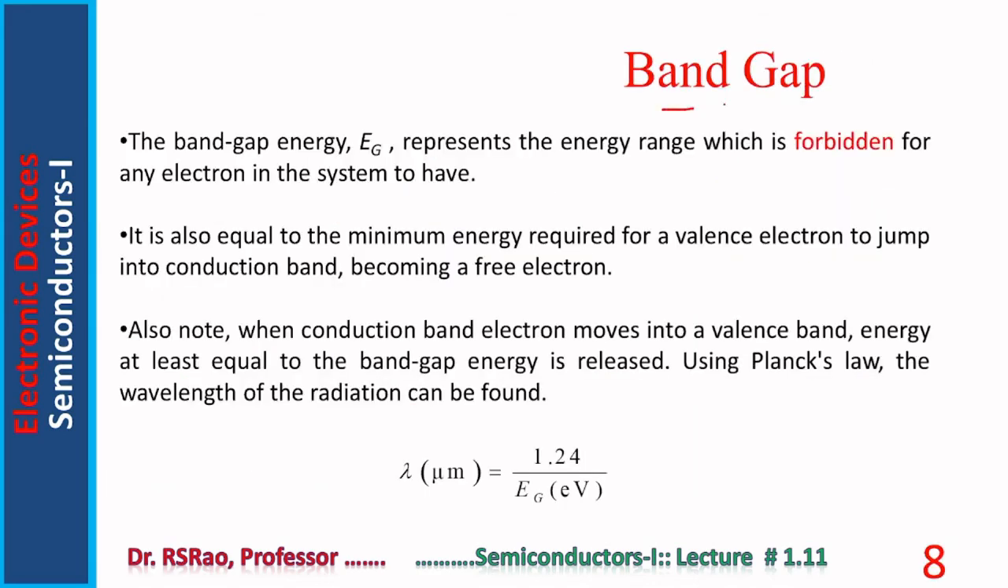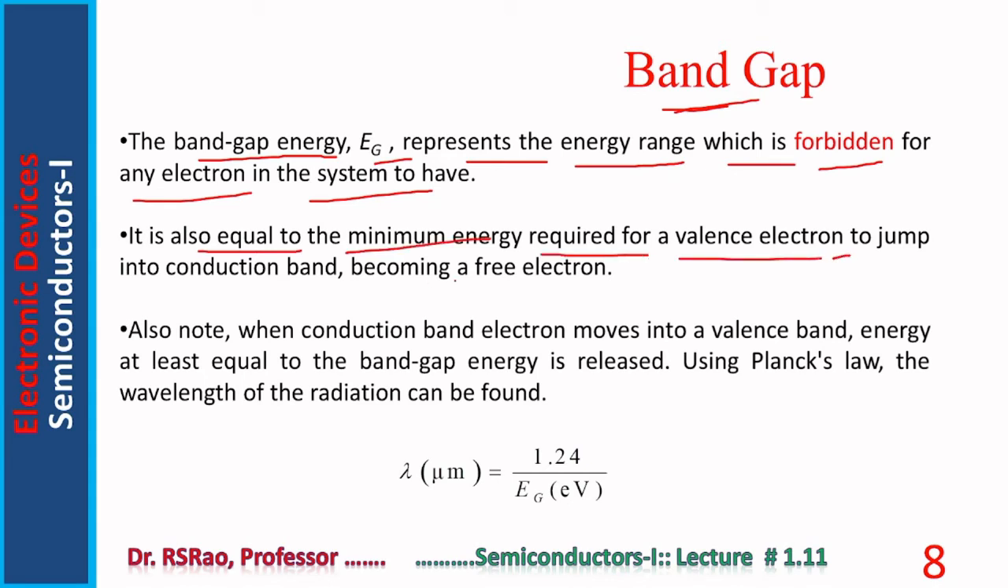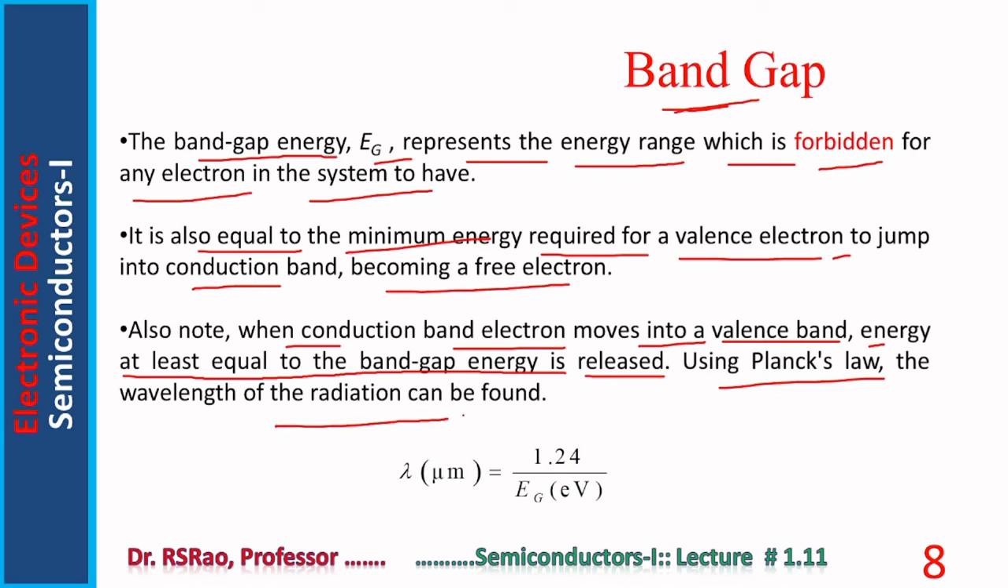A few points regarding band gap. The band gap energy, Eg, represents the energy range which is forbidden for any electron in the system to have. It is also equal to the minimum energy required for a valence electron to jump into the conduction band, becoming a free electron. Also note, when a conduction band electron moves into the valence band, energy at least equal to the band gap energy is released. Using Planck's law, the wavelength of the radiation can be found related to band gap energy through this relation. Lambda, wavelength in micrometers, is equal to 1.24 divided by Eg in electron volts.